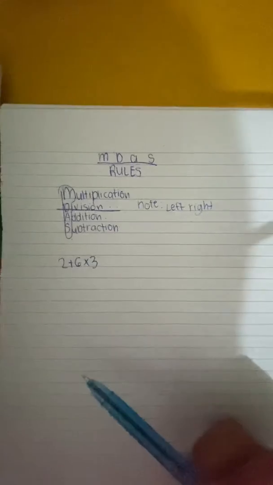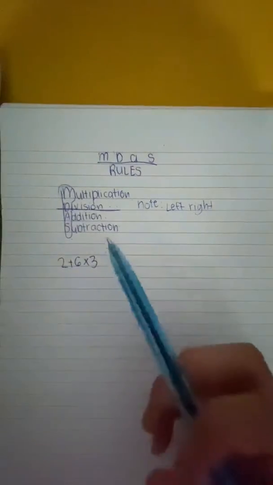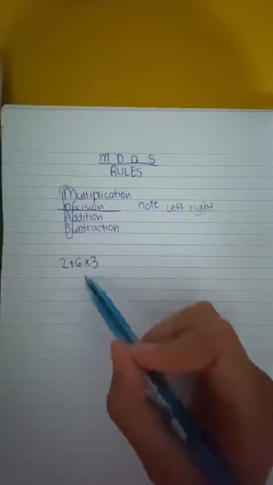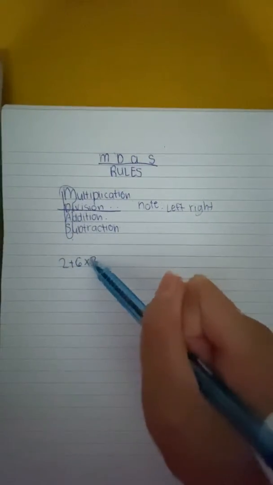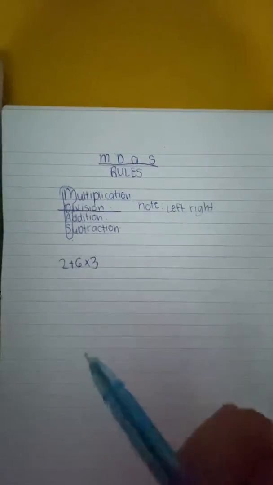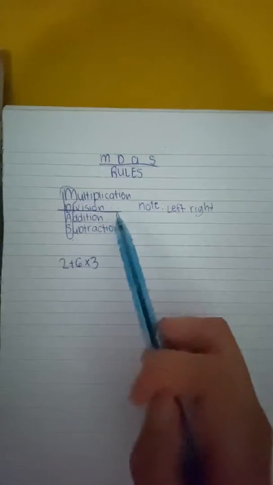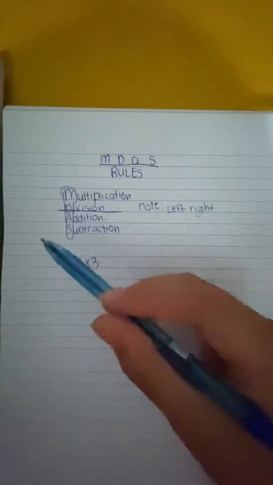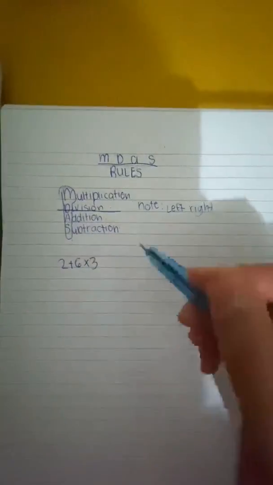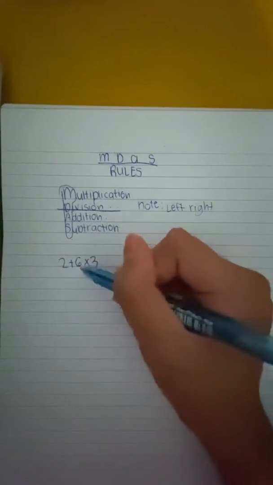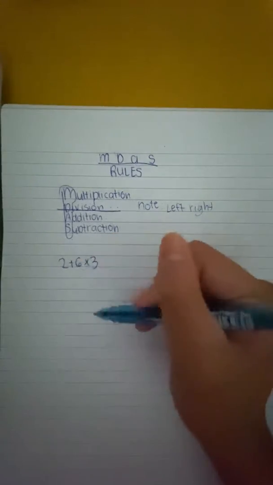The same goes for addition and subtraction: if addition comes first in the equation, addition comes first, and if subtraction comes first, subtraction comes first. But no matter what the equation is, if there's multiplication and division and also addition and subtraction, multiplication and division come first.